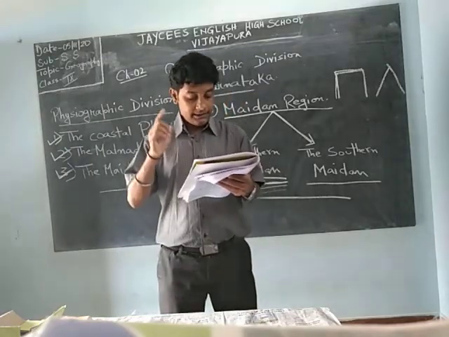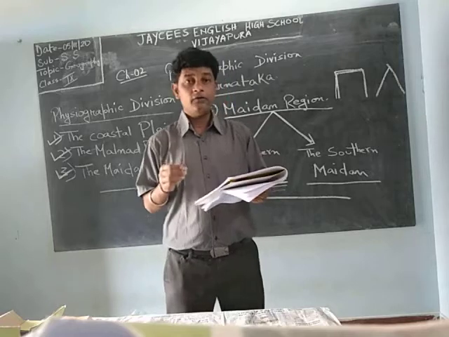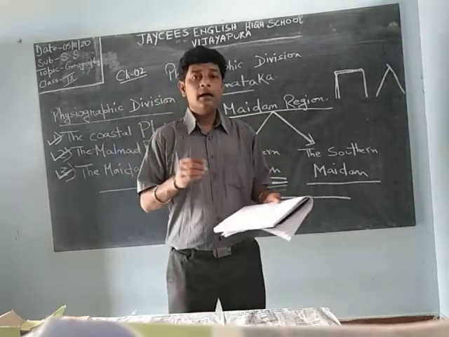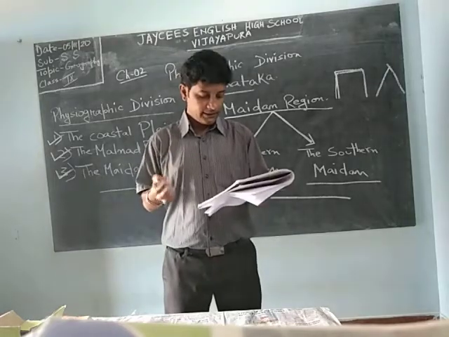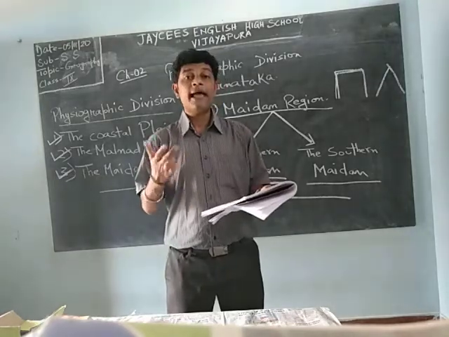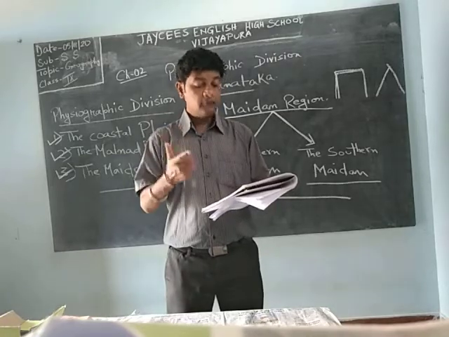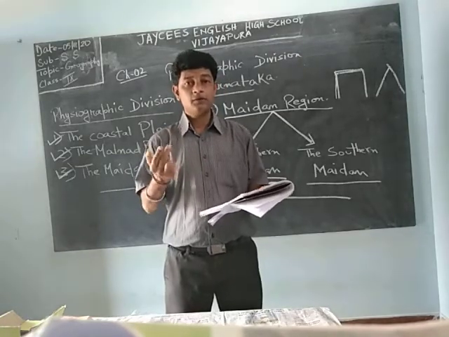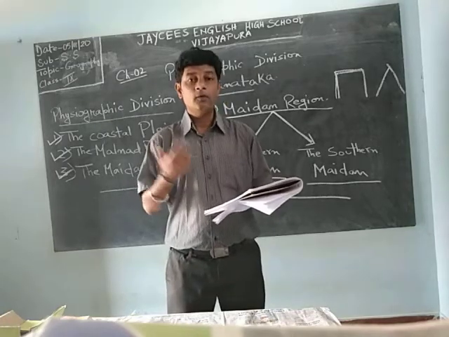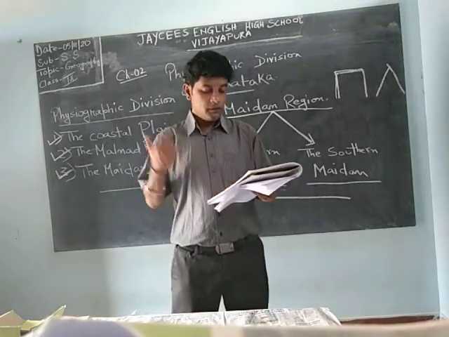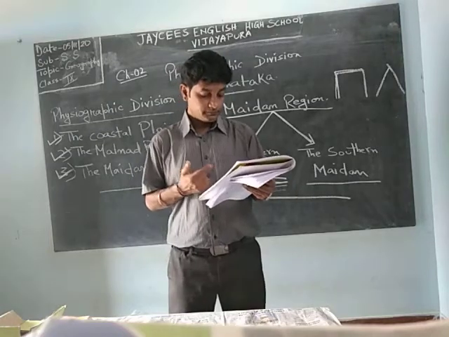This is very difficult, but you have to memorize, because in the final exam you can get questions like, name the soil available in the southern Maidan. The answer, for a two-mark question, is red soil with plateau. So you have to tell like that only.